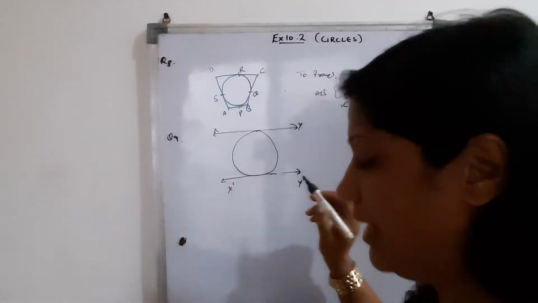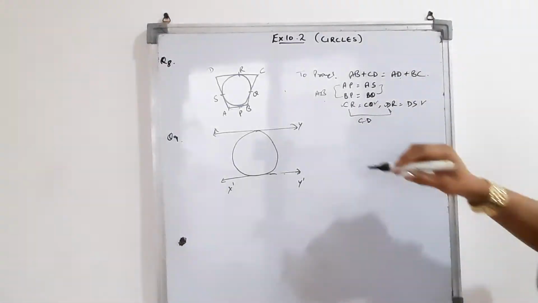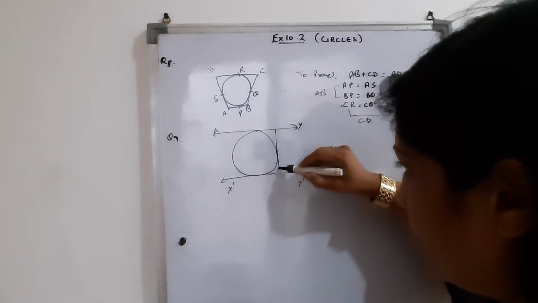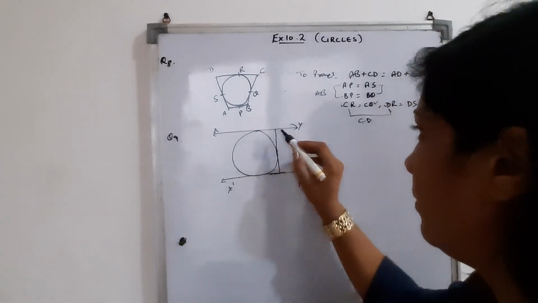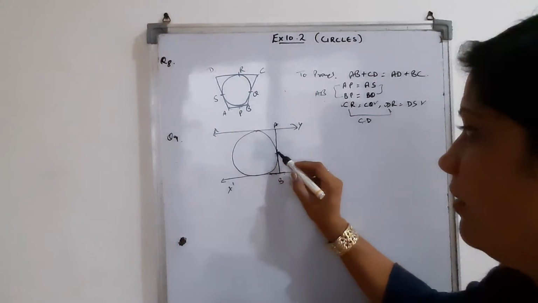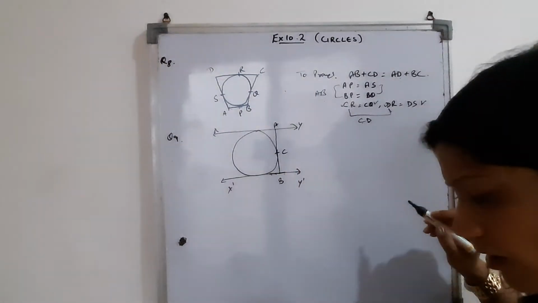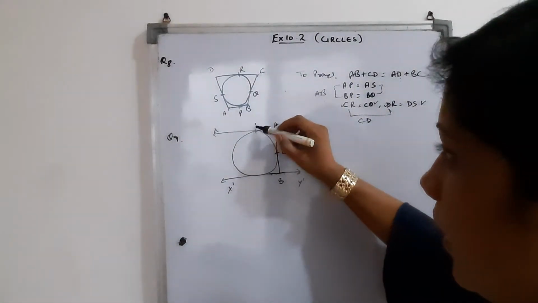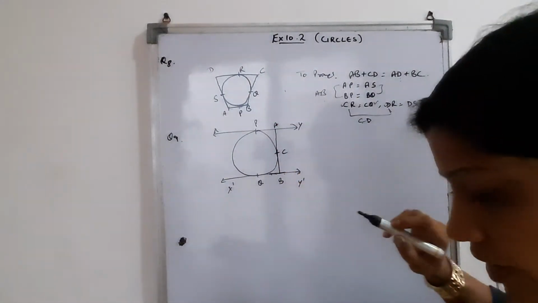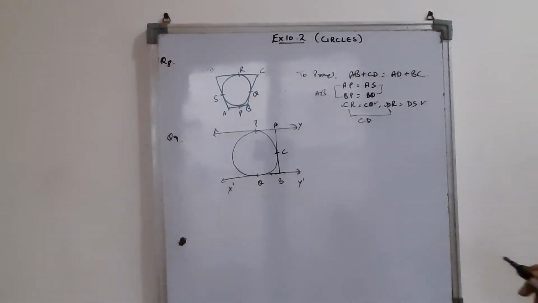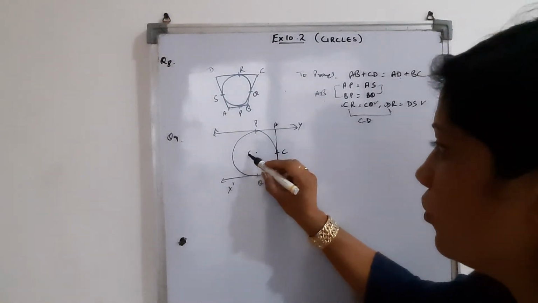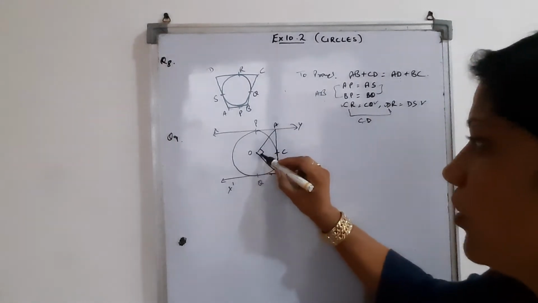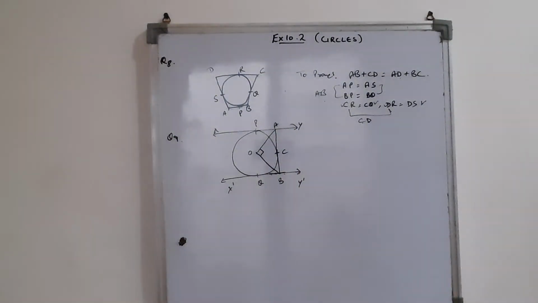Then he is saying there is another tangent AB. This is another tangent, we can name it AB, and the point of contact is C here, and these point of contacts we can name as P and Q. Now what we need to prove? We need to prove that, with center O, the angle AOB is equal to 90 degree.